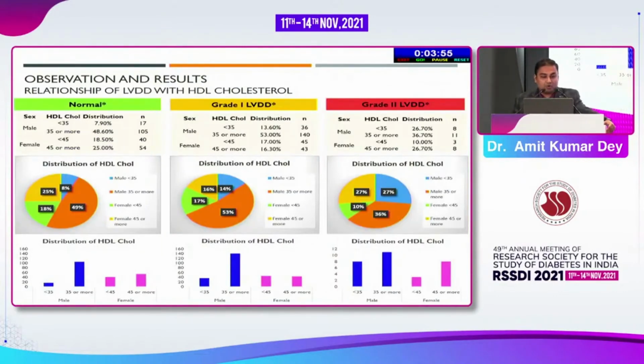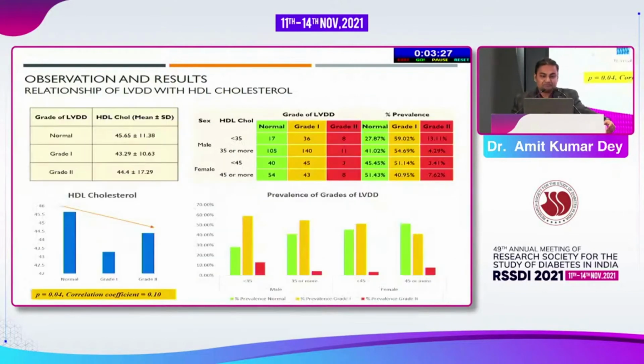When we correlated LVDD with HDL cholesterol level, we found in the distribution section that there is a proportionate increase in the male population with HDL cholesterol less than 35 with increase in the grades of LVDD. We took the cutoff for males as 35, for females we took it as 45. However, the relation of LVDD grades with decrease in HDL cholesterol wasn't significant in proportion in cases of females.